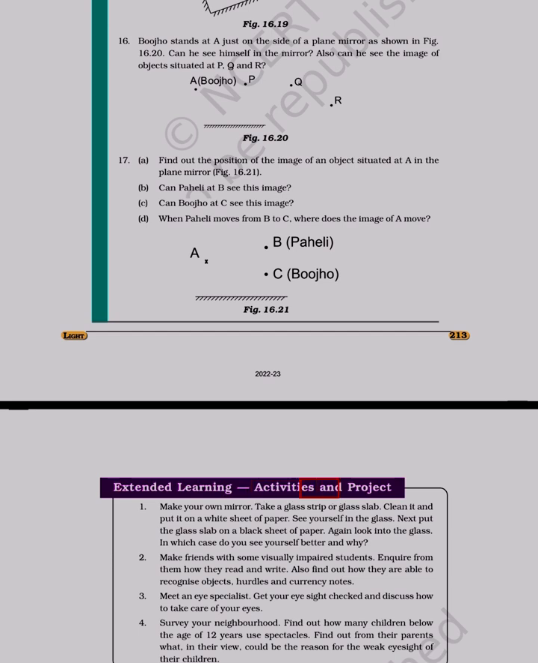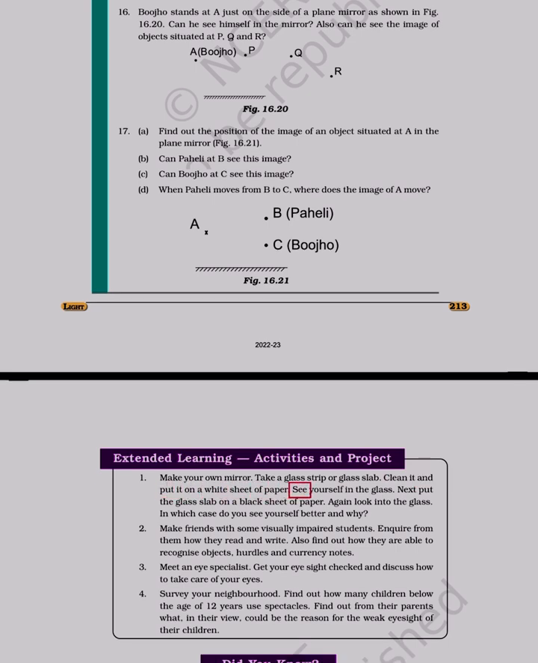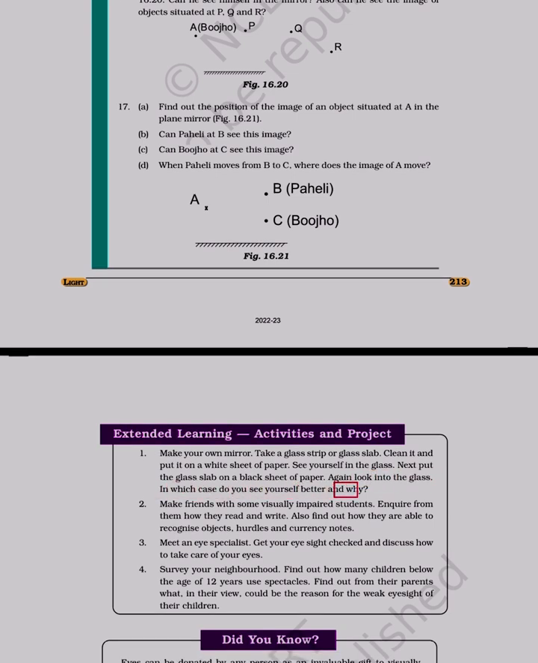Extended learning activities and project. 1. Make your own mirror. Take a glass strip or glass slab, clean it and put it on a white sheet of paper. See yourself in the glass. Next put the glass slab on a black sheet of paper. Again look into the glass. In which case do you see yourself better and why?